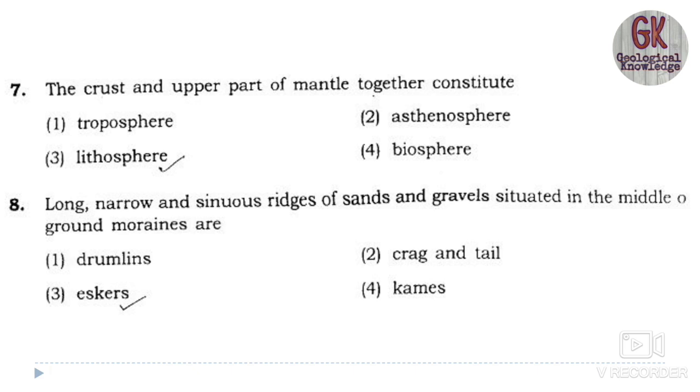And crag and tails, drumlins, we all know, drumlins are small, smooth and elliptical hills of till that lie parallel to the direction of the ice movement. So that also cannot be the answer. The correct option is option 3, eskers.